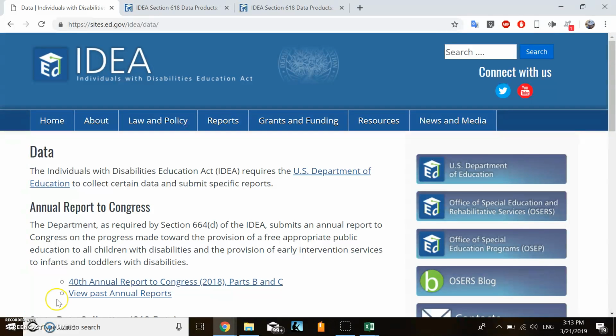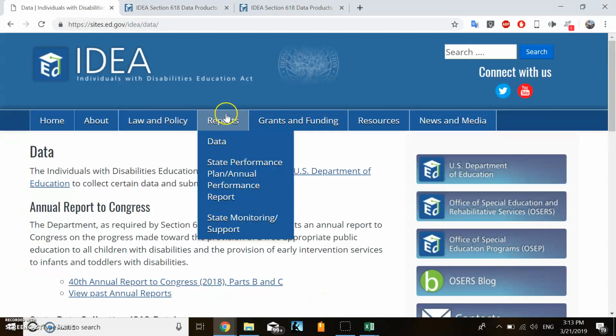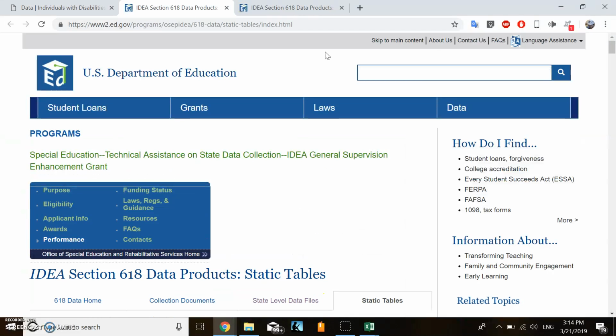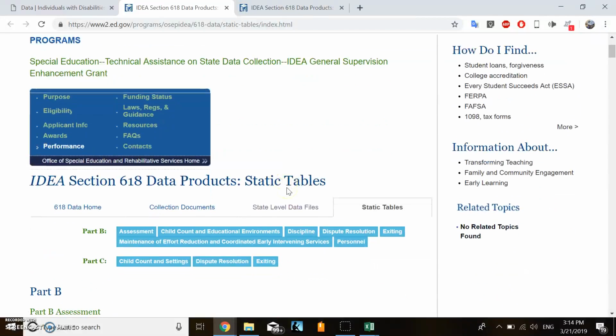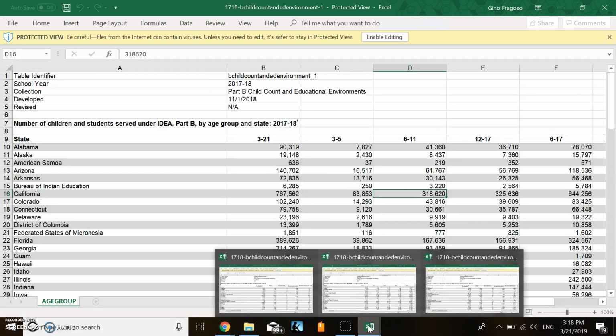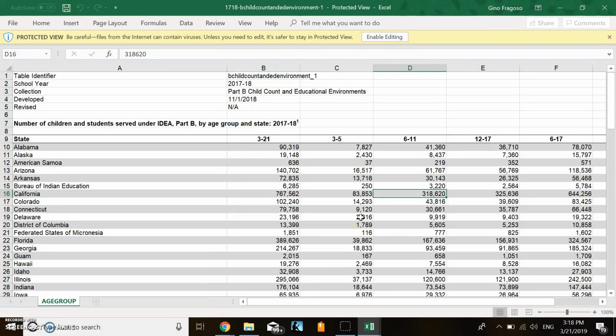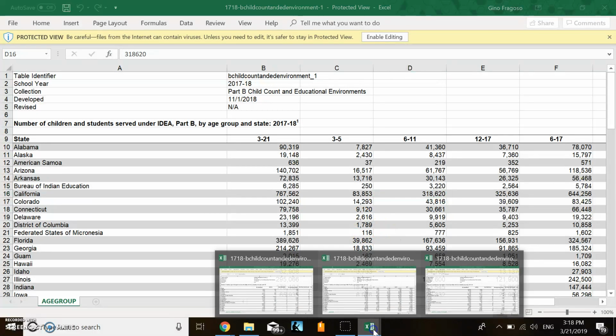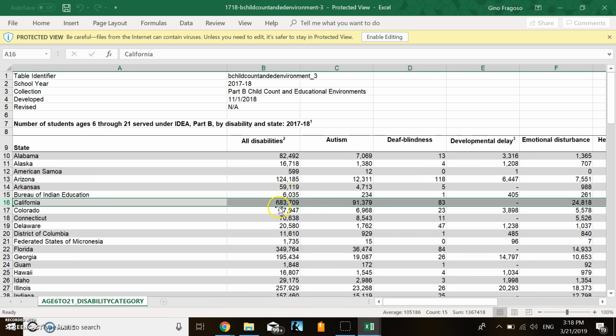One of the things that I have learned through the website is you can look at reports. The reports are broken down in different ways, but these are some of the ones that I downloaded and looked at. This report breaks it down by state and age range. Right here, we can see that in California, age 6 through 21, there are 683 students with disabilities, 91,000 of those being students with autism, the majority.